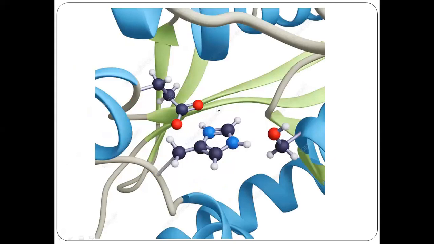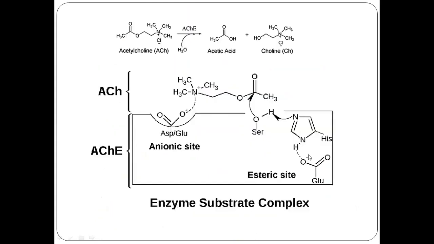This is a very close picture of the active site. The ball and stick models are the amino acid residues present in the active site of acetylcholinesterase. This is how the active site will appear. This we have already seen. The acetylcholinesterase will carry out the chemical reaction of acetylcholine. It will break down acetylcholine into acetic acid and choline. We have already seen how serine, aspartic acid and histidine are involved in binding with the substrate, where serine binds covalently and histidine acts as an acid and base catalyst.